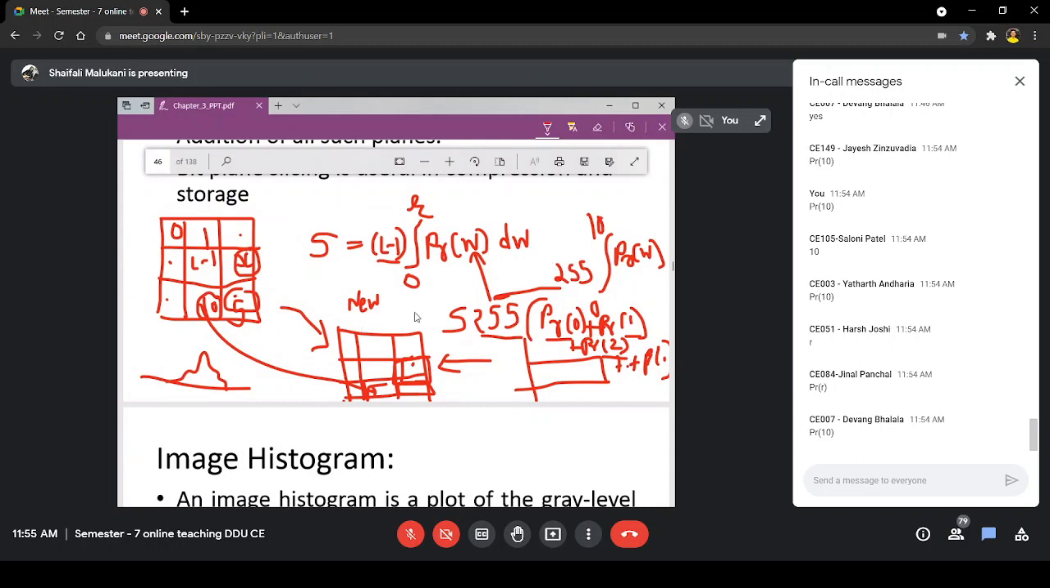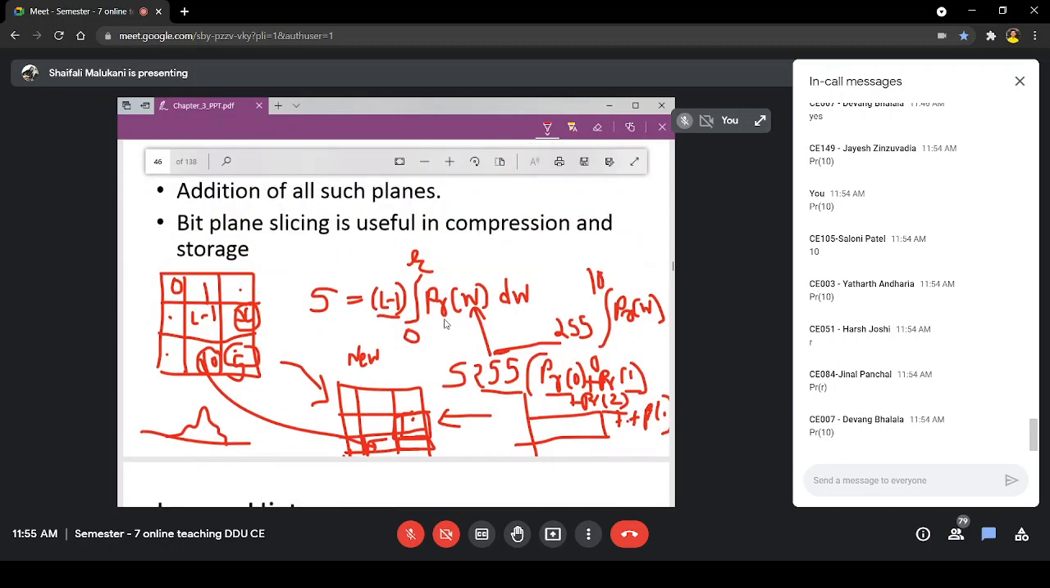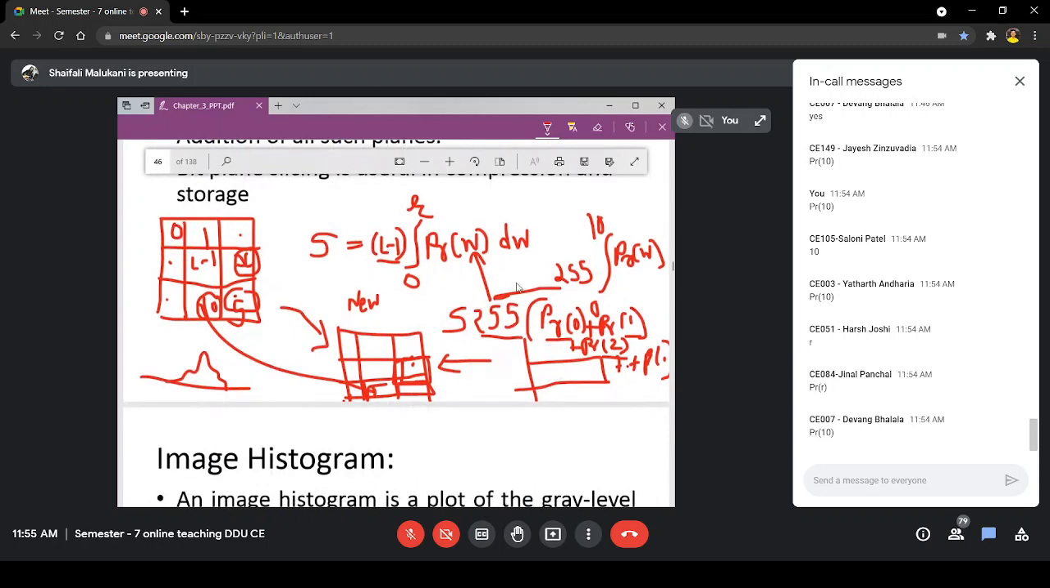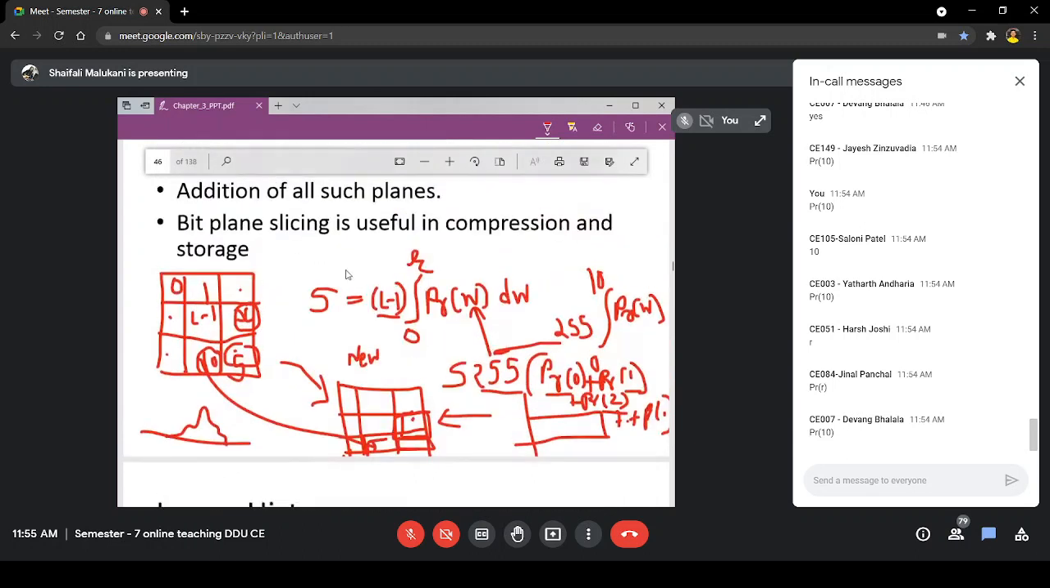Now we have to verify whether this follows those two conditions or not. What were those two conditions that are required, which if fulfilled, then equalization is obtained?